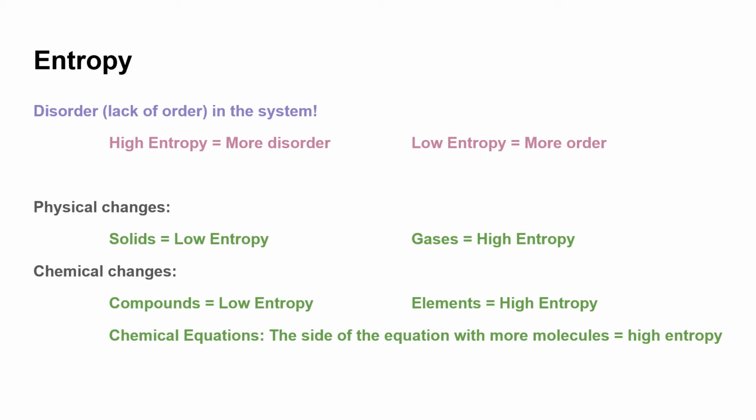Comparatively, if we are looking at a decomposition reaction where we started from one reactant and went to two products, now the entropy of the system increased because we have more molecules in the products, so the products have a higher entropy. So that's how we determine the entropy of a system.